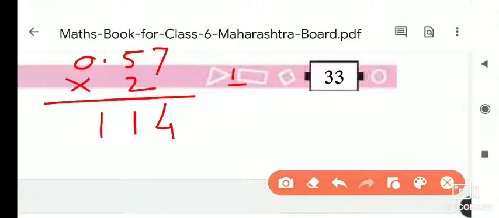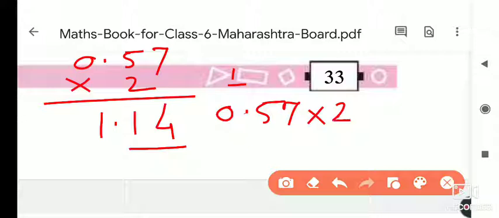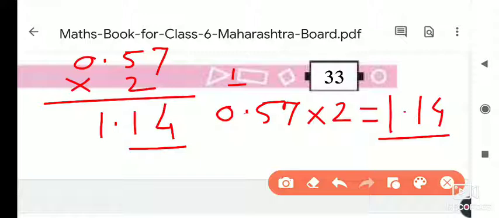Now the next point is we have to give the decimal point. So after the point there are 2 digits, and the other number 2 has none. So we have to leave only 2 digits from the right side. That is, we will leave here 4 and 1 and give the point here. Okay. So the answer of 0.57 into 2 is equal to 1.14. In this way you have to solve this example. Okay. Write down this.